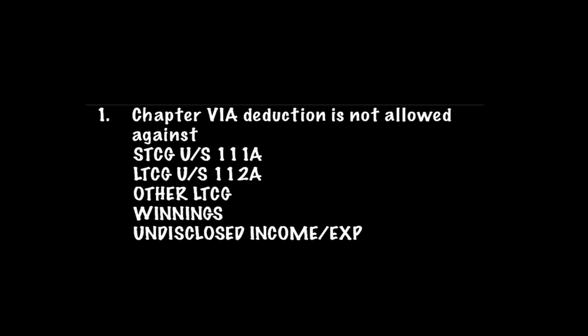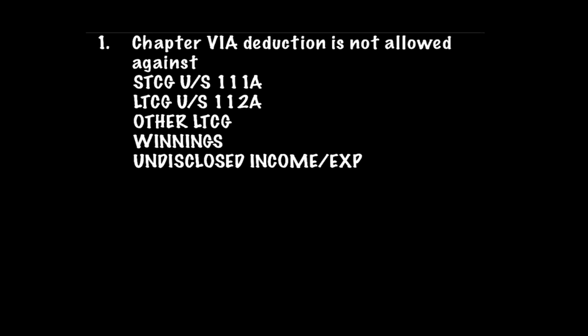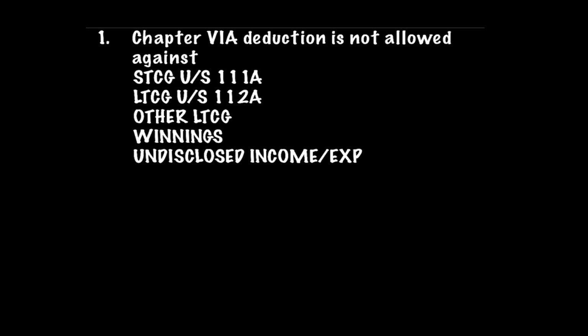The very first point, students, is chapter 6 reduction. While solving the sum, chapter 6 reduction is not allowed against a few incomes, which are capital gains, winnings, undisclosed income, expenses, etc. Now generally students make a mistake while solving the total income sums: after the gross total income, we are supposed to take chapter 6 reduction. Under chapter 6A reductions, you have to ensure that these incomes are not considered.